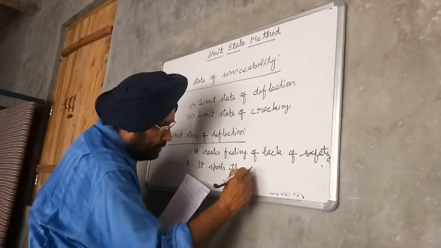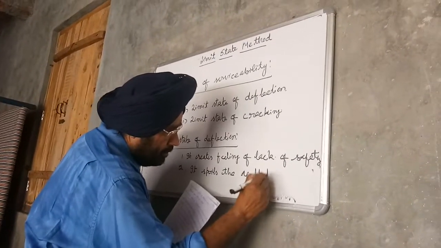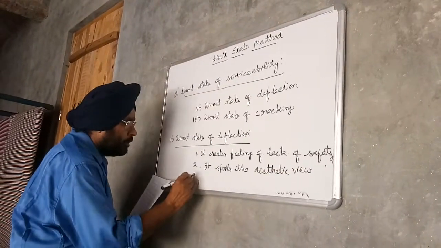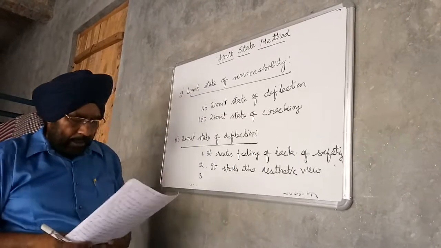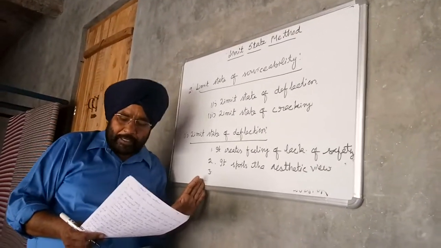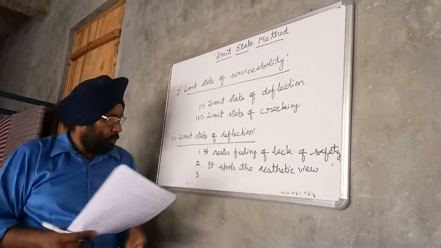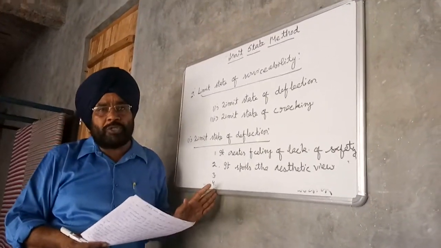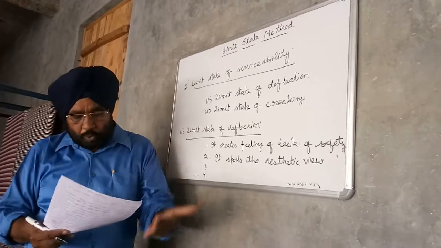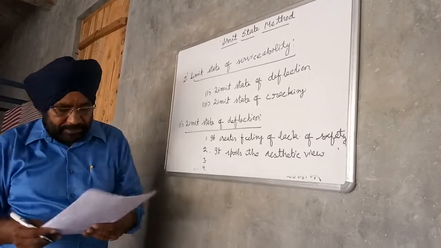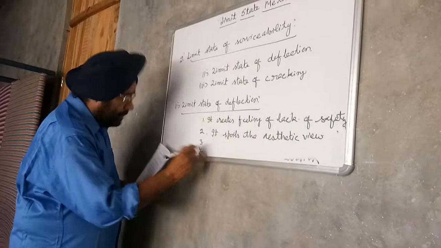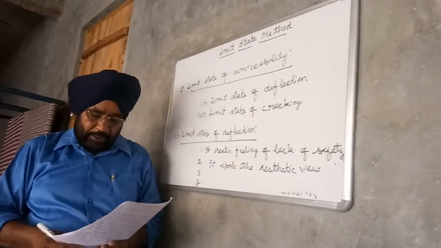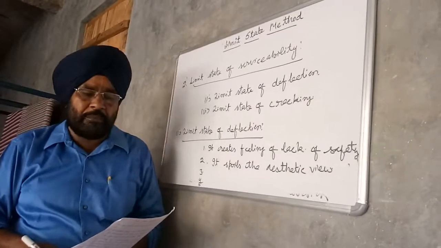Third, it creates ponding of water on roof slabs. Fourth, it leads to deformation of door and window frames. And fifth, it leads to separation of plaster finishes and cracking of floor finishing materials.